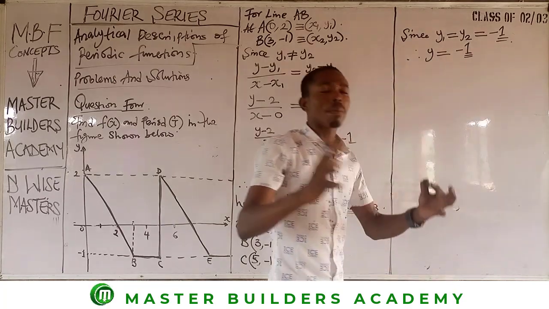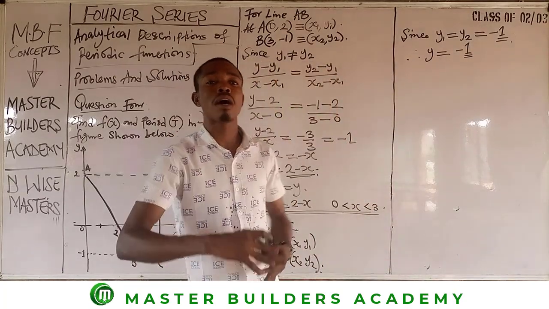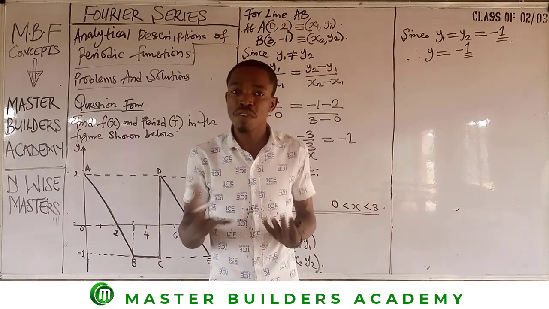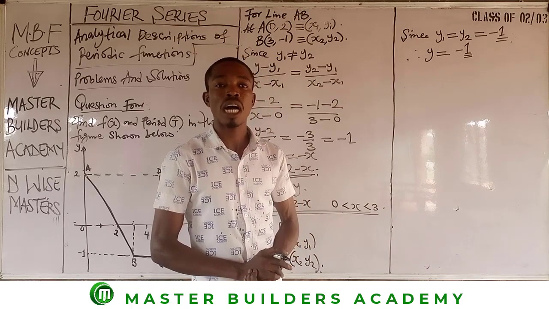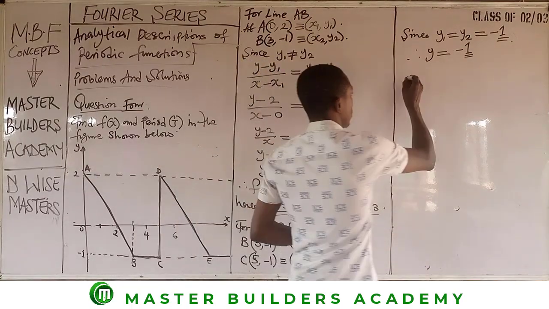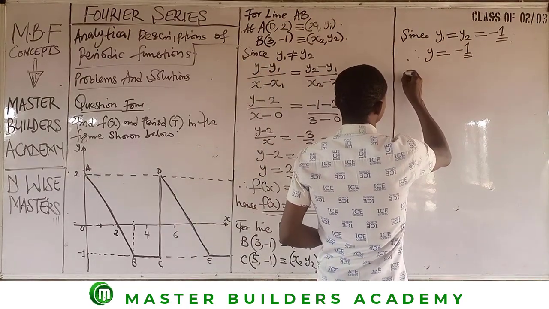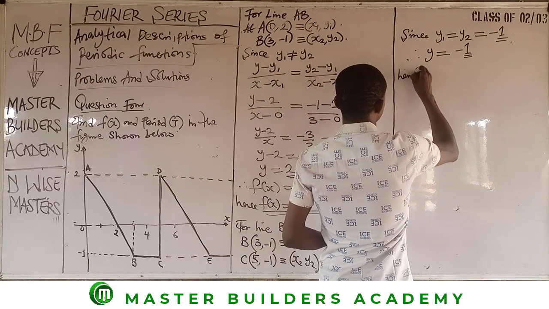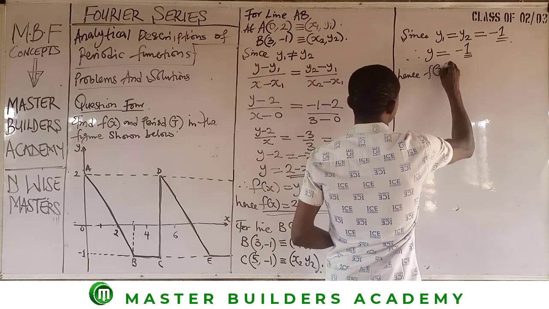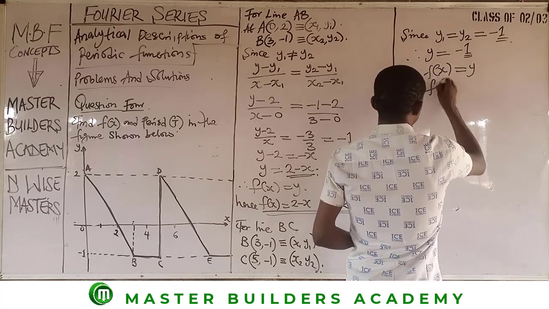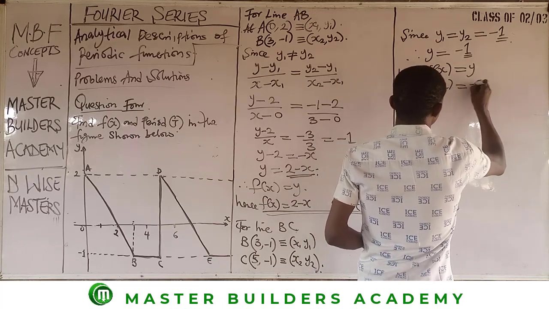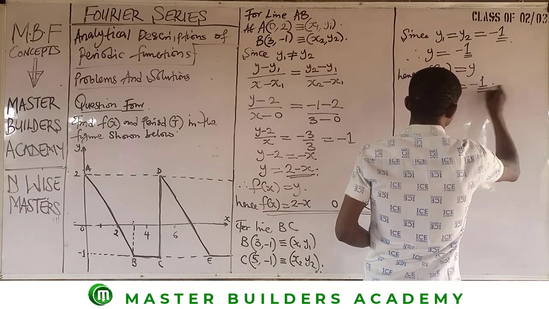And then once you obtain the value of y, you have equally obtained your f of x, because f of x is exactly the same thing as y, right? So therefore, hence f of x is equal to y, f of x is equal to -1.